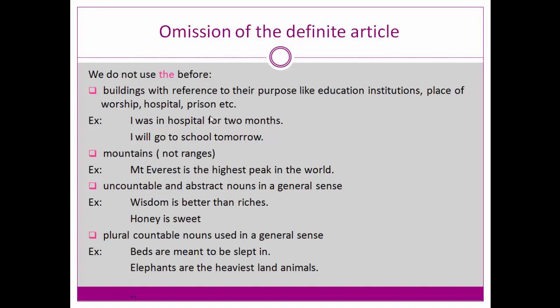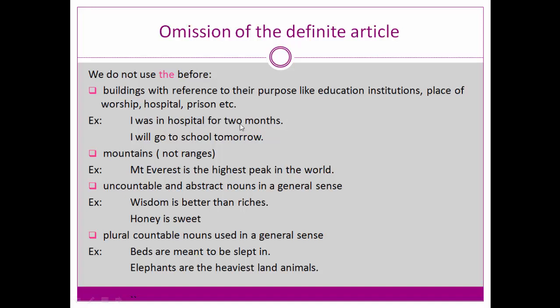For example, I was in hospital for 2 months. I will go to school tomorrow. The purpose of myself is going to school, so I don't use the article the. I was admitted in hospital and spent my 2 months there because of my illness.